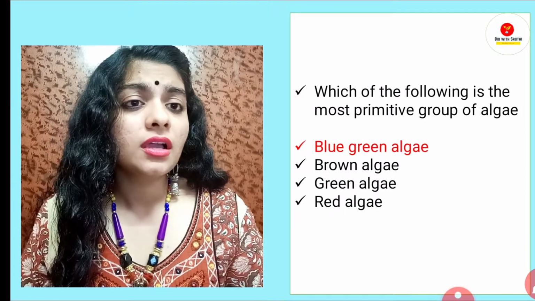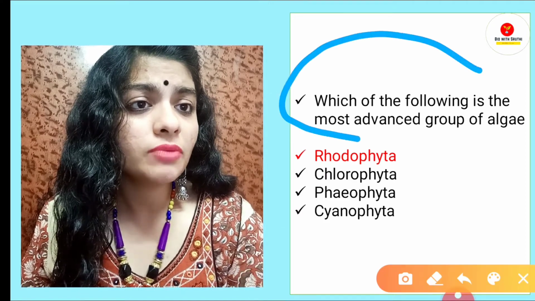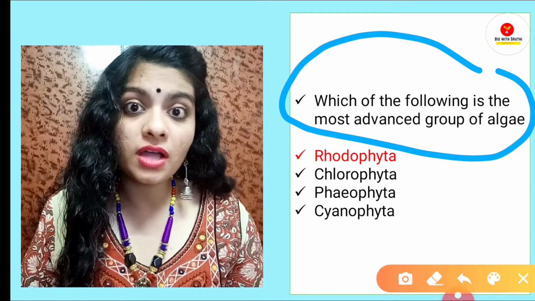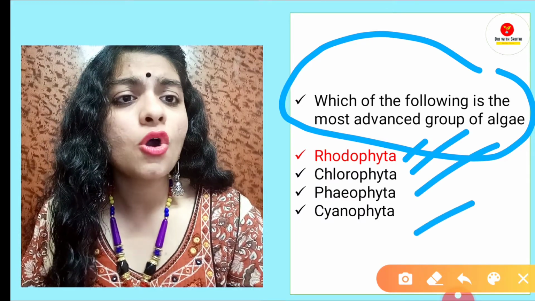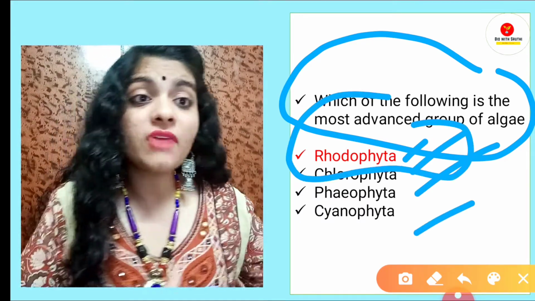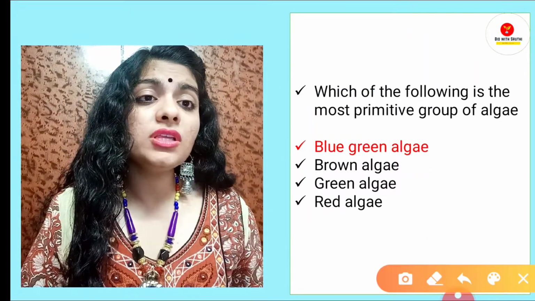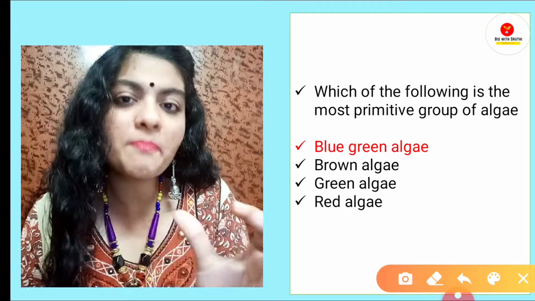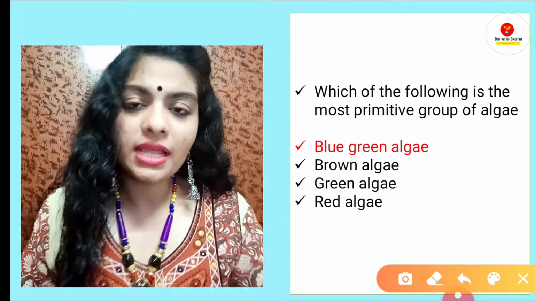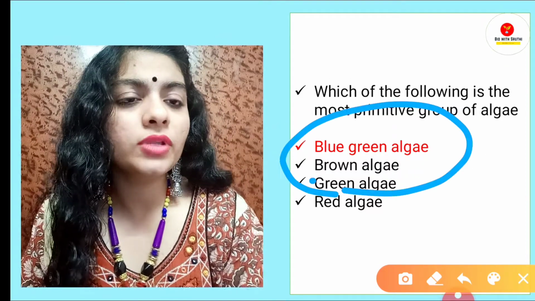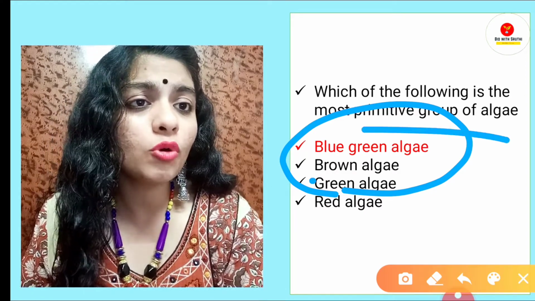Other than that, which of the following is the most advanced group of algae? Rhodophyta, Chlorophyta, Phaeophyta, Cyanophyta. Answer is Rhodophyta is the most advanced group, or you can say latest. Okay, that is red algae. Whereas which of the following is the most primitive group? When I'm saying primitive, it means the oldest group of algae. So blue-green algae or Cyanophyta. If we talk about blue-green algae or Cyanophyta, for example Nostoc as well as Anabaena, they belong to the most primitive group of algae.